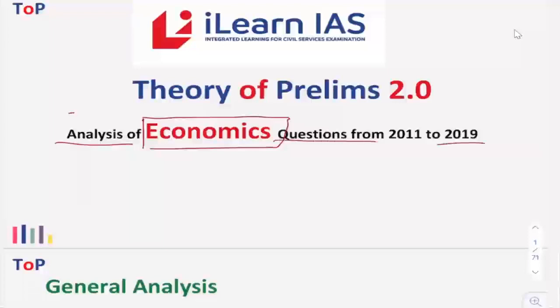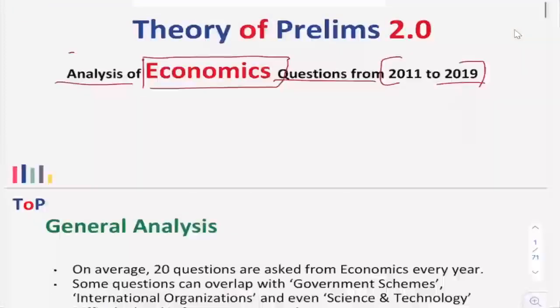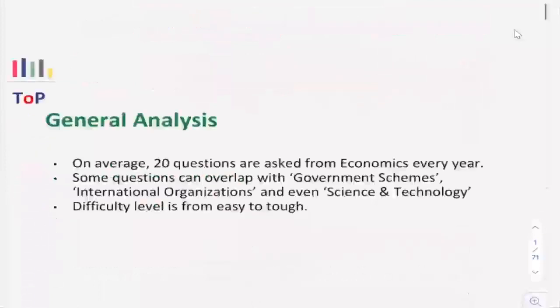So in this process, as in case of the earlier theory of prelims, we'll also be analyzing the question papers from 2011 to 2019 in order to get a better idea of how UPSC is asking questions from different parts. So first we are going to have a general analysis.